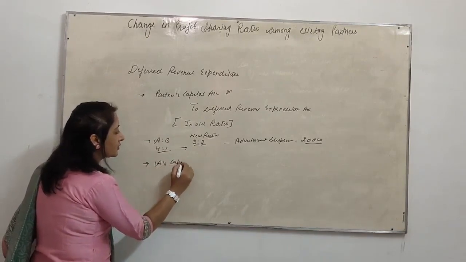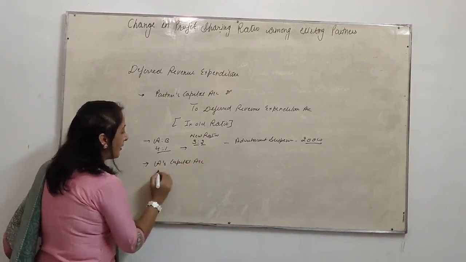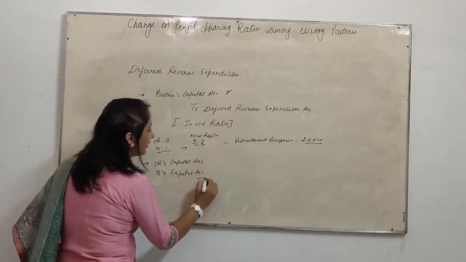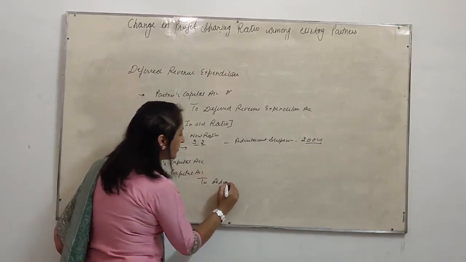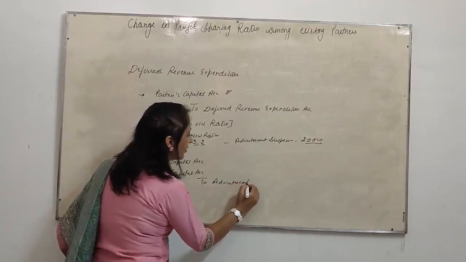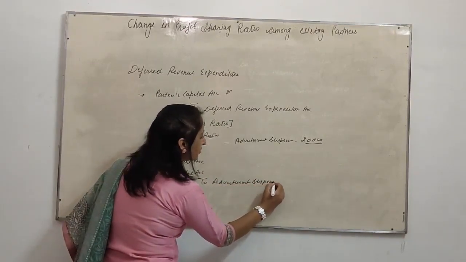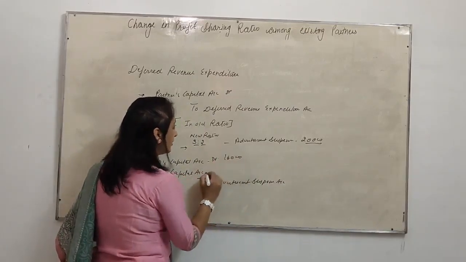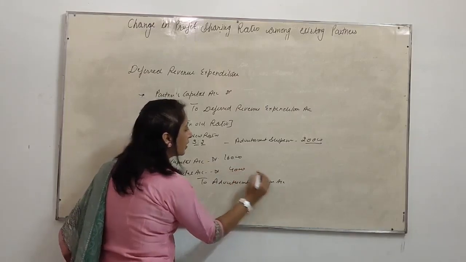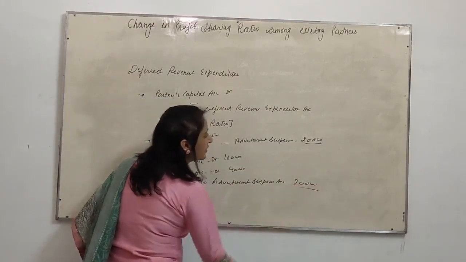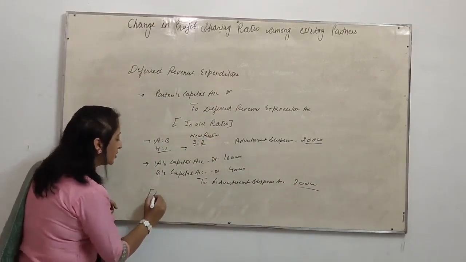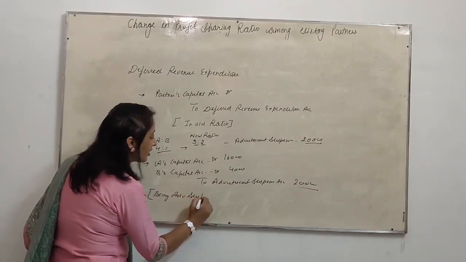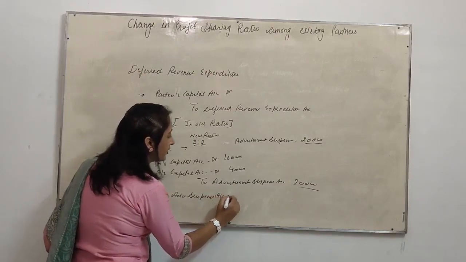A's capital account debited rupees 16,000, B's capital account debited rupees 4,000, to advertisement suspense account rupees 20,000. Narration: Being advertisement suspense account written off.